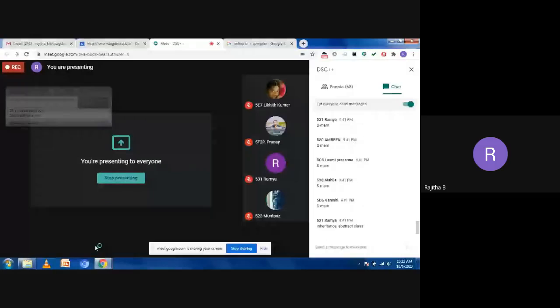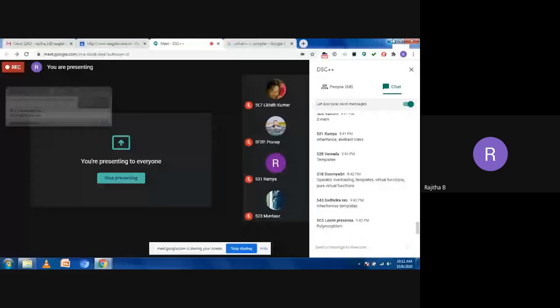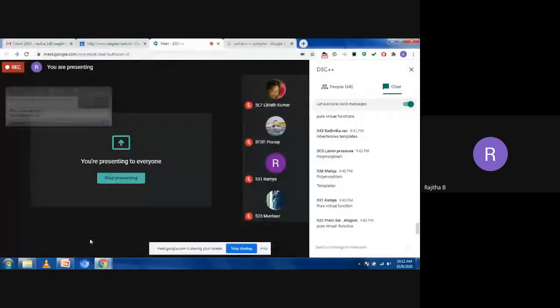Templates. Polymorphism. Good. Polymorphism and pure virtual function. Okay, pure virtual function.